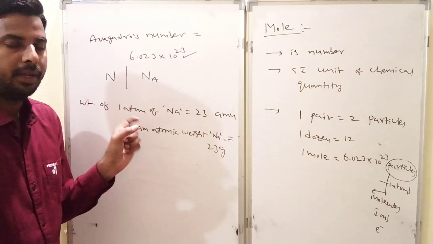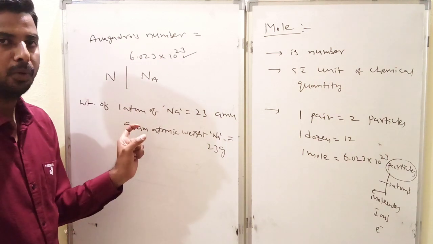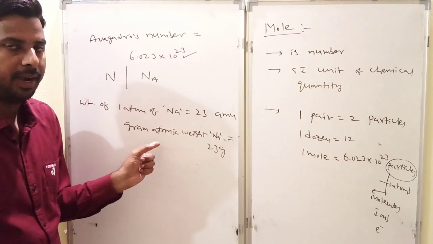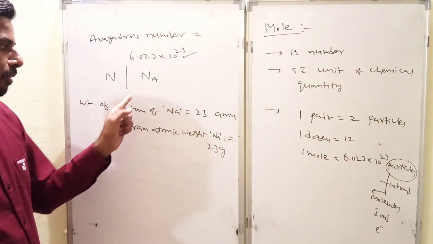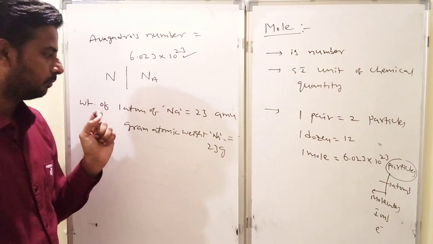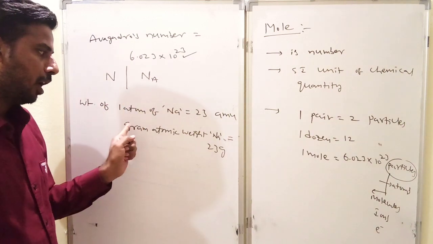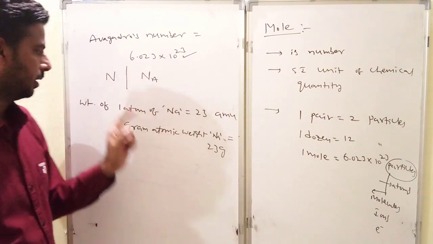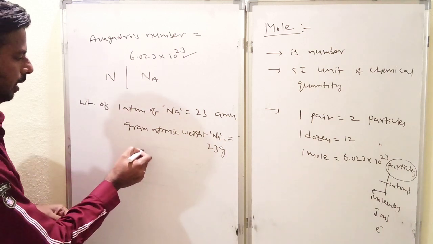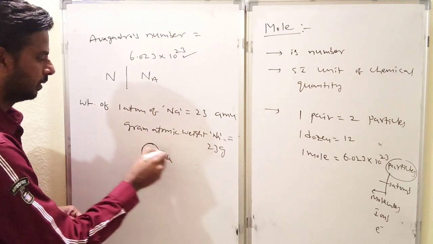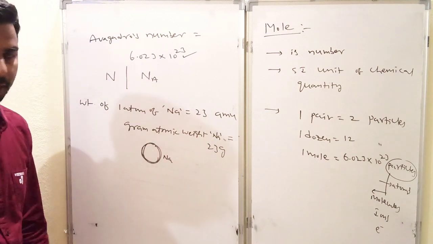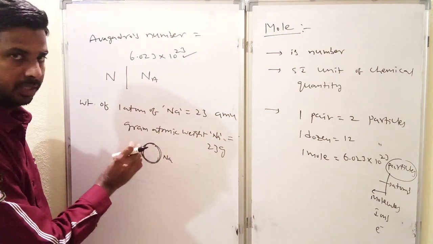So there is a significant relationship between AMU, gram atomic weight as well as mole. The weight of an atom of sodium is equal to 23 AMU, and the gram atomic weight of sodium is equal to 23 grams. Is it clear? Just for understanding purpose, assume that this is a sodium atom, compared with this tea powder packet.